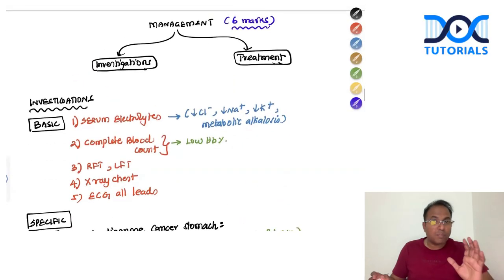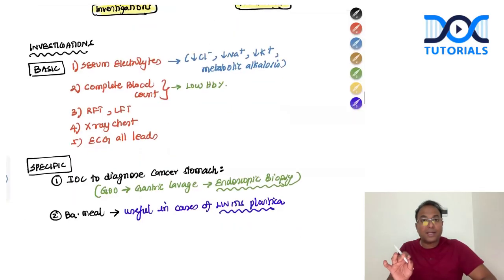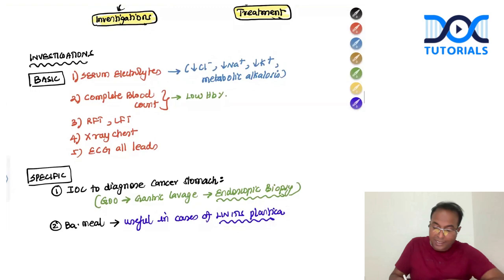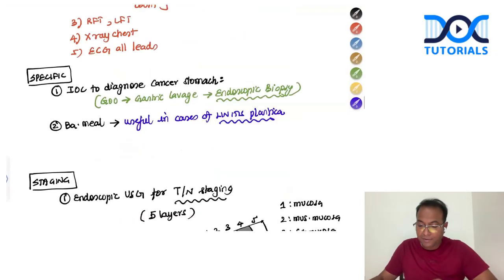Whenever there is a question on management, don't only write treatment. Management is what you are going to do for the case. It includes investigations as well as treatment. Don't forget, the examiner will be expecting you to write about electrolytes. When you write electrolytes, you should write hypochloremic, hyponatremic, hypokalemic metabolic alkalosis. Never miss it. The investigation of choice is endoscopic biopsy.